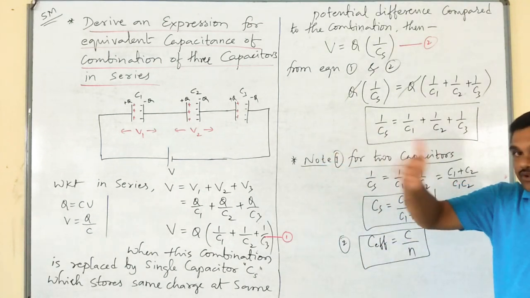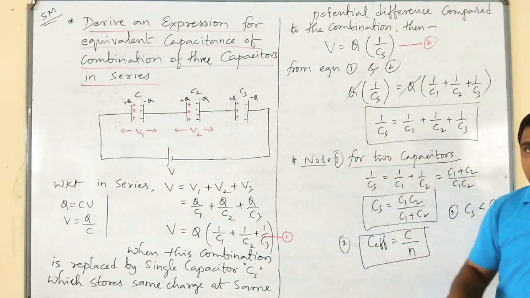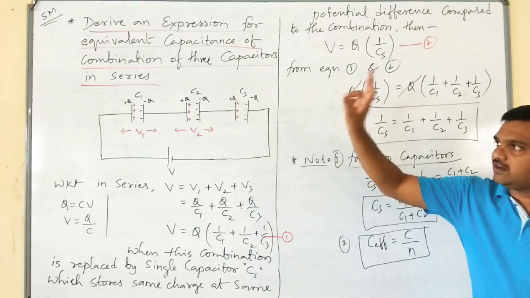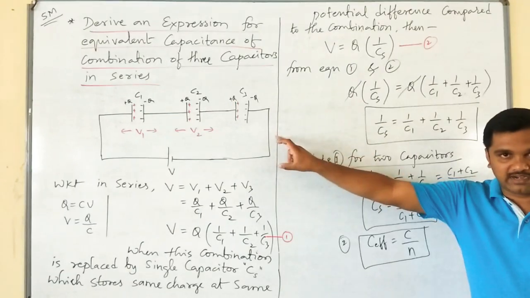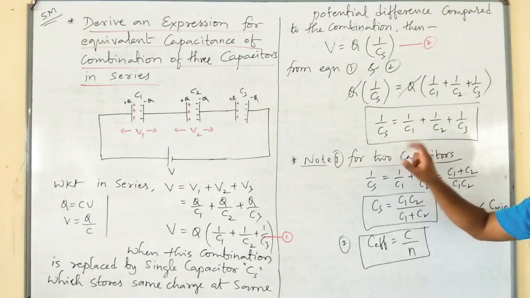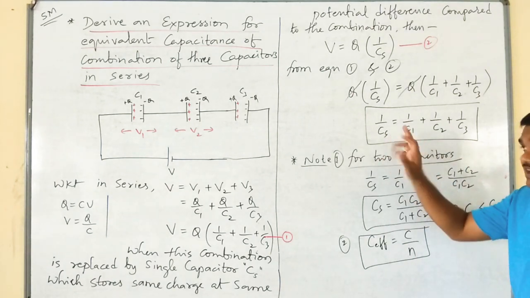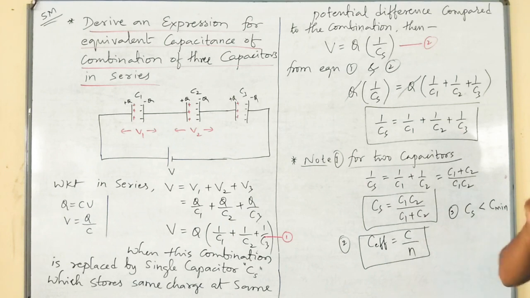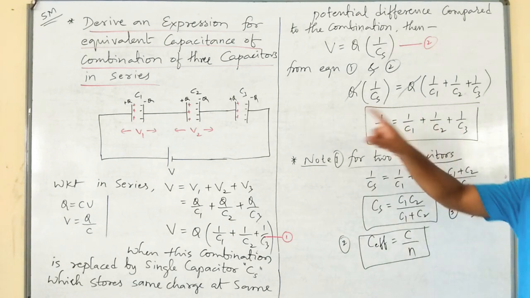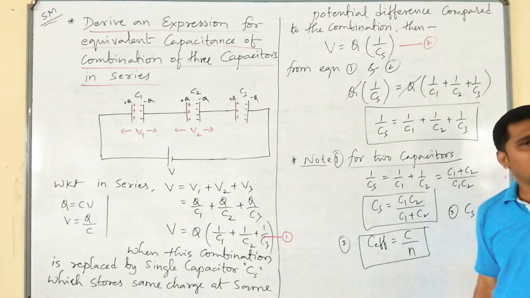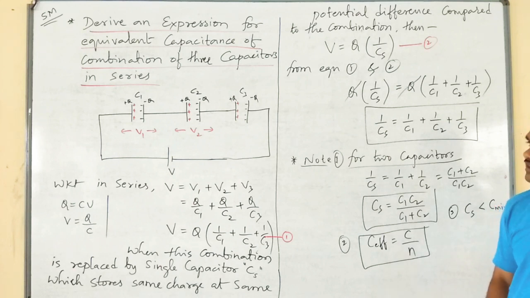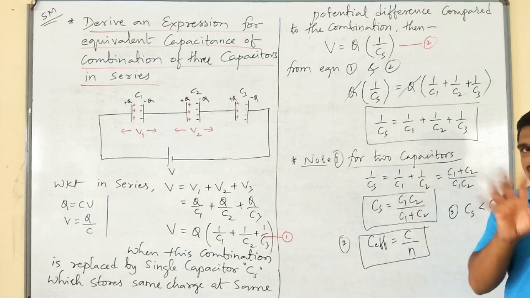You can try yourself. Connect 1 microfarad, 2 microfarad, 3 microfarad, then using this formula calculate CS. Definitely you get the value of CS as less than 1 microfarad, which is the least value in the combination. This is a very important question for 5 marks.